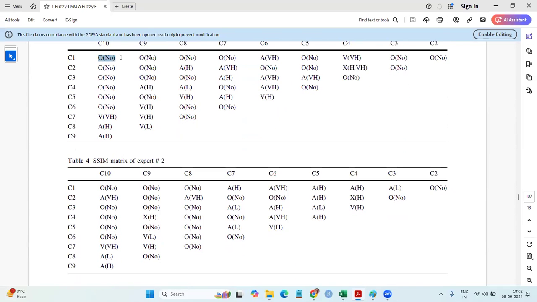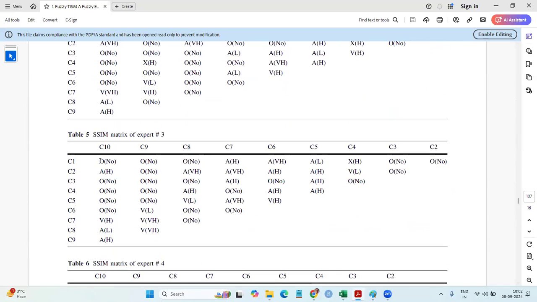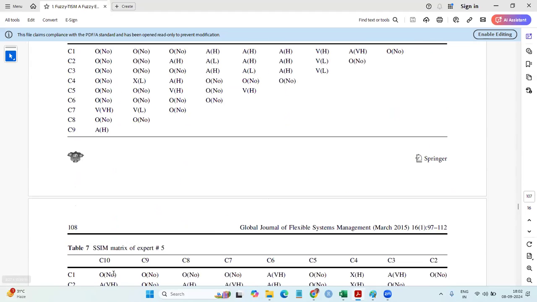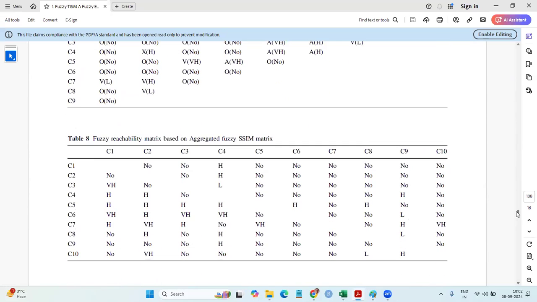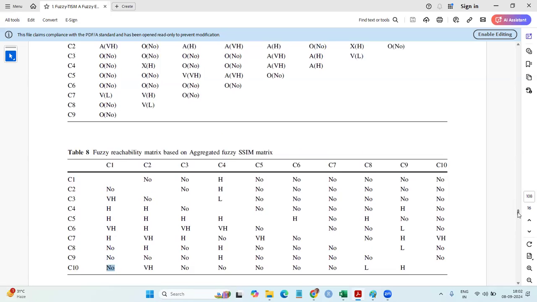C1 to C10, it's an O. The second person says it's an O. The third person says it's an O. The fourth person also says it's an O, and the fifth also says O. So all are unanimous: C1 to C10 is a no. O means no, and C10 to C1 is a no. C1 to C10, no. O, remember, both are 0, 0.